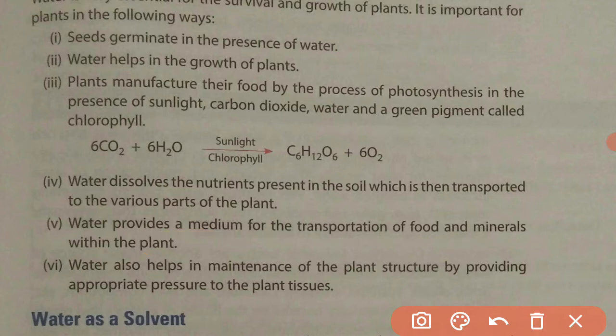Now, water also helps in maintenance of the plant structure by providing appropriate pressure to the plant tissues. This is a very important function of water. As you know, the cell becomes turgid because of the presence of water in it, because of the osmotic pressure caused by the presence of water inside the cell. So this is very important.